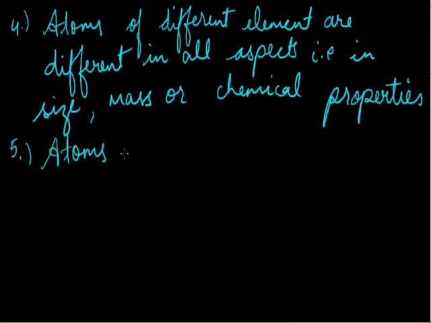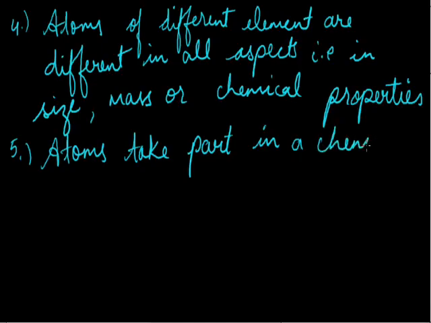Next point he told was that atoms take part in a chemical reaction. That is, the atom is the smallest part which takes part in a chemical reaction. Suppose here I burn a matchstick.